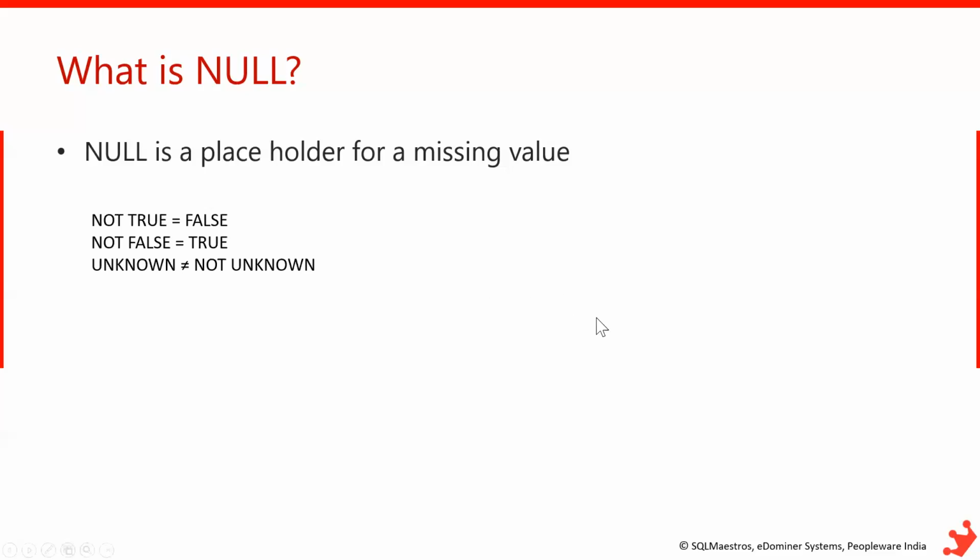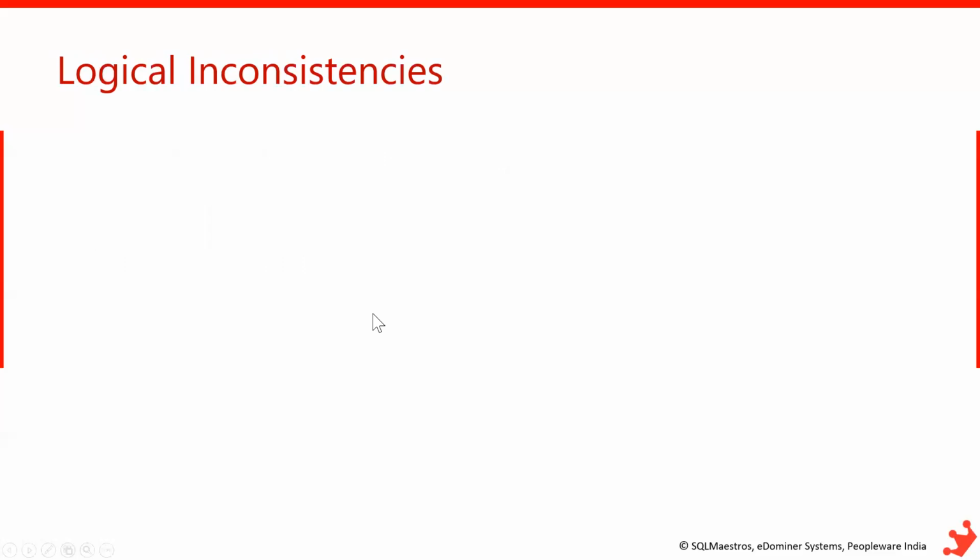So this is the general understanding of SQL Server, and SQL Server works with these three values differently for different elements. That is where there will be so many logical inconsistencies. In SQL Server, these unknown logical results and nulls are treated inconsistently in different elements.